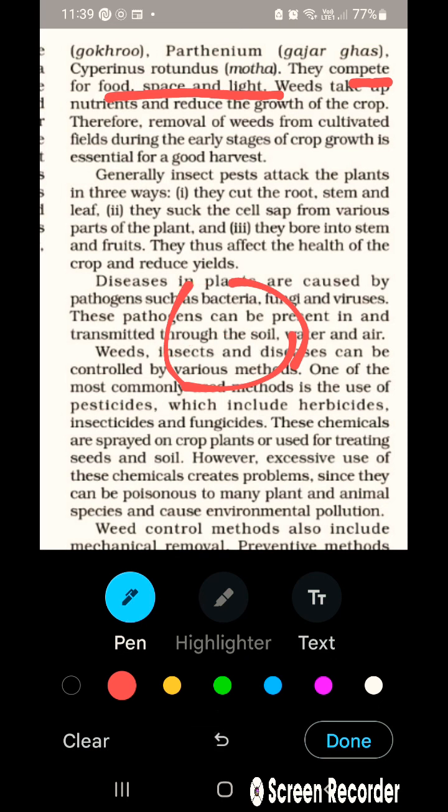Next, they bore into the stem and fruit. Obviously, sometimes when we buy an apple, or this happens with mangoes or pears, when you see a pear, you sometimes see a black type of hole. That hole is because the insect has bored into it. Bore means it has gone inside it.